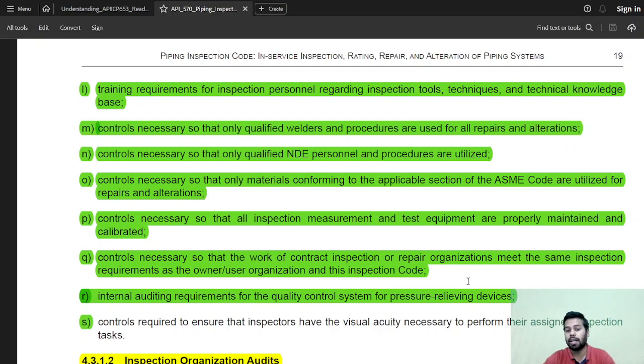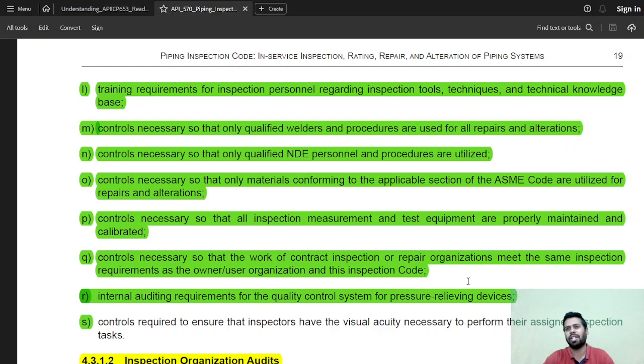Control necessary so that the inspection measurements and test equipment are properly maintained and calibrated. Control necessary so that the work of the contract inspection and repair organizations meets the same inspection requirements as the owner, user organization, and this inspection code. Internal auditing requirement for the quality control system of pressure relieving devices. Control required to ensure that inspectors have the visual acuity necessary to perform their assigned inspection tasks.